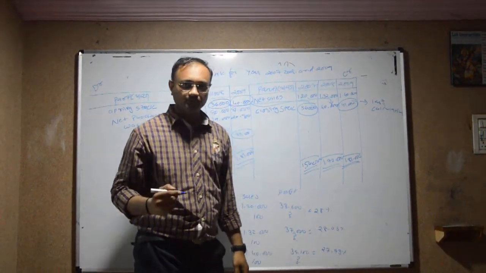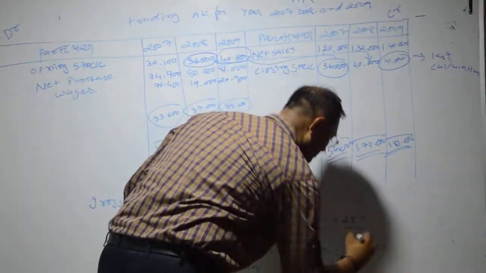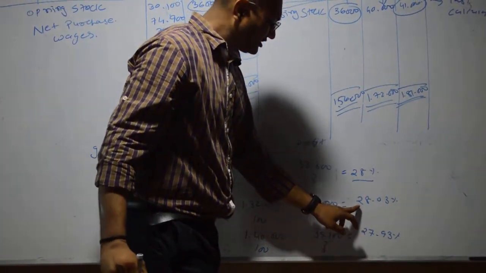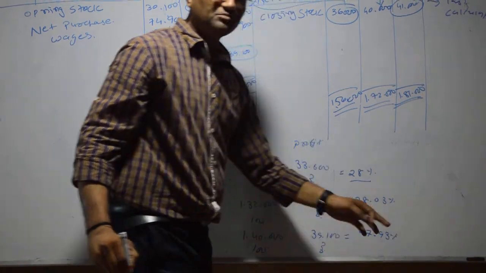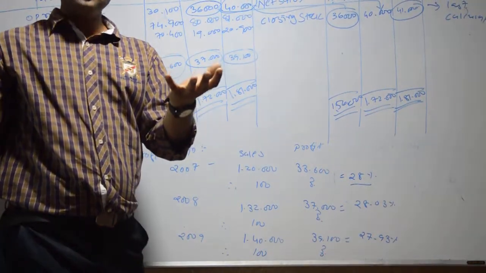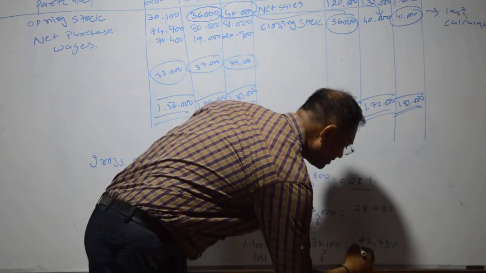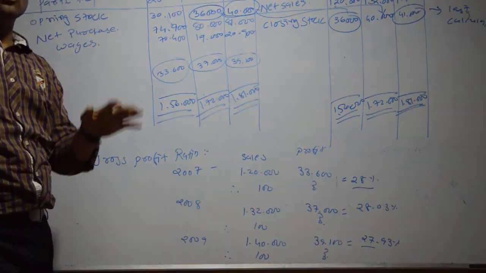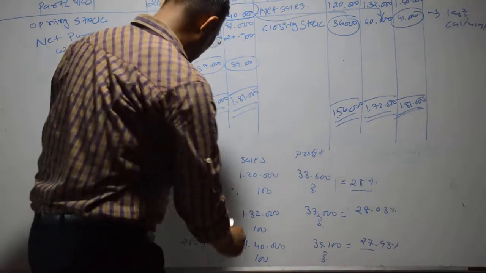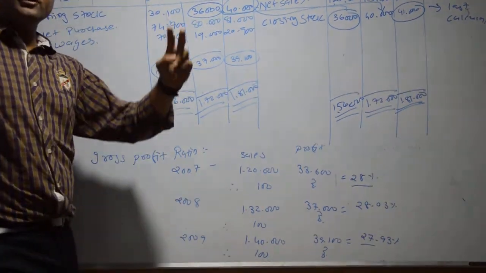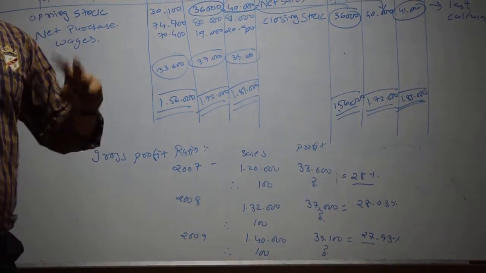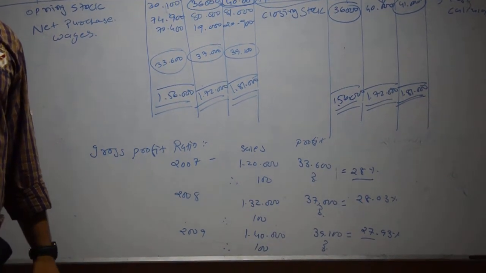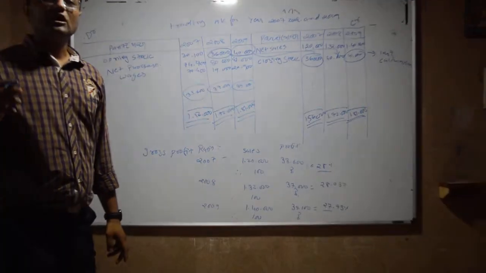In the first year it is 28%, in the second year 28.03%, slightly higher, and in the third year 27.93%, slightly down. It means the ratio of 2007, 8 and 9 is going up and down, so we have to consider the average method for the year of the fire in 2010.